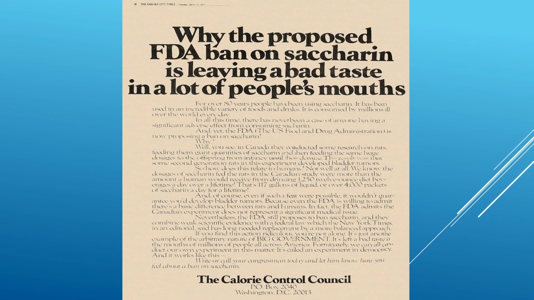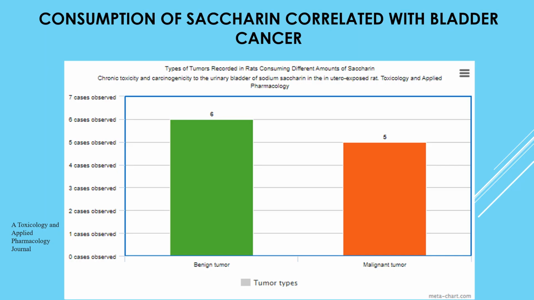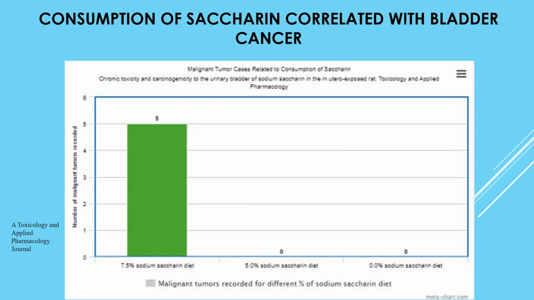To elaborate on early concerns, Congress passed a 1977 act that required saccharin to have a cancer warning label on its associated products due to studies on rats correlating its consumption to the development of tumors. FDA members Gene Taylor, Morris Weinberger, and Leo Friedman published a journal describing findings on saccharin causing tumors, specifically bladder neoplasms, in rats. In the study, 5 out of the 11 total tumor cases were malignant cancer tumors.